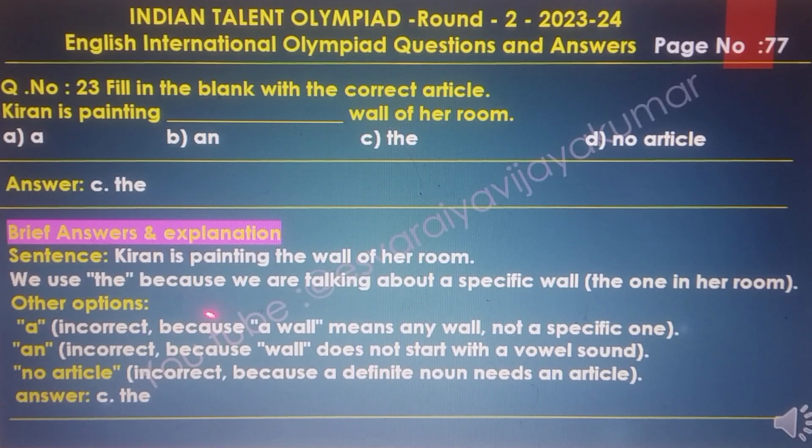We use the because we are talking about a specific wall, the one in her room. The other options: A is incorrect because a wall means any wall, not a specific one. An is incorrect because wall does not start with a vowel sound. No article is incorrect because a defined noun needs an article. So the final answer is D.